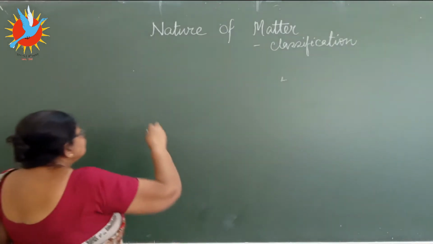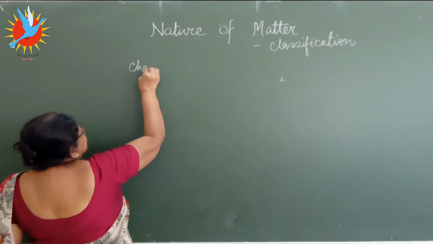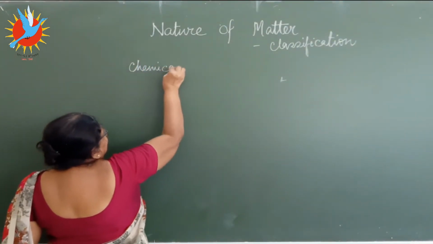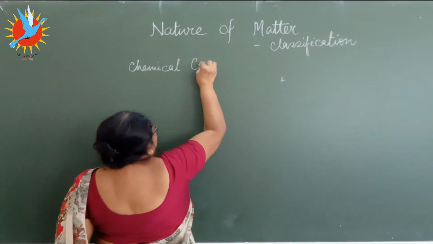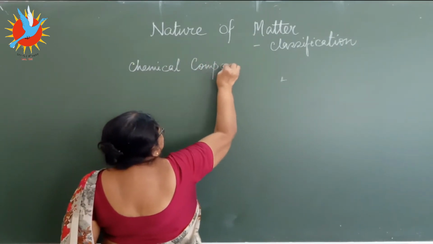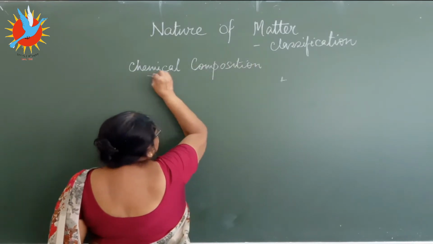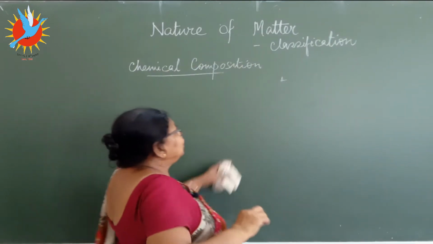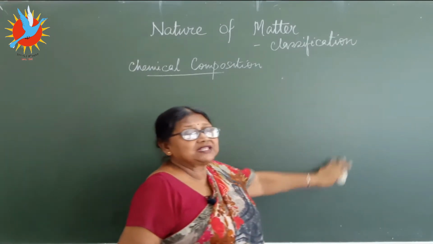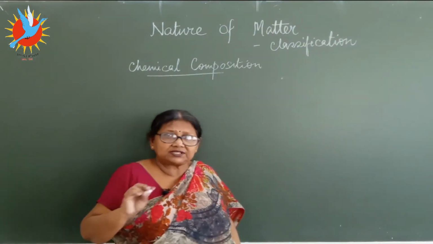Now today's will be depending on chemical composition. What do you mean by chemical composition? You know the matter is made out of small particles, the molecules and atoms. We have just discussed a little bit.